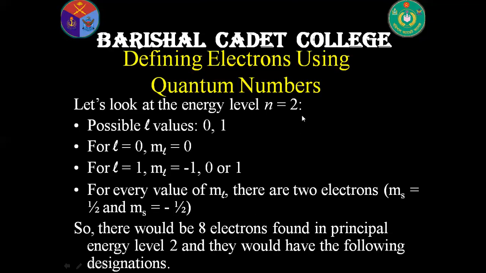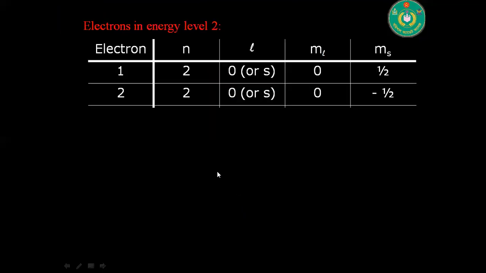So in the second energy level, the maximum electron bearing capacity is 8, and it is represented by different quantum numbers. Here, for the electrons in the second energy level, for the first electron the spin is half, that's one direction.